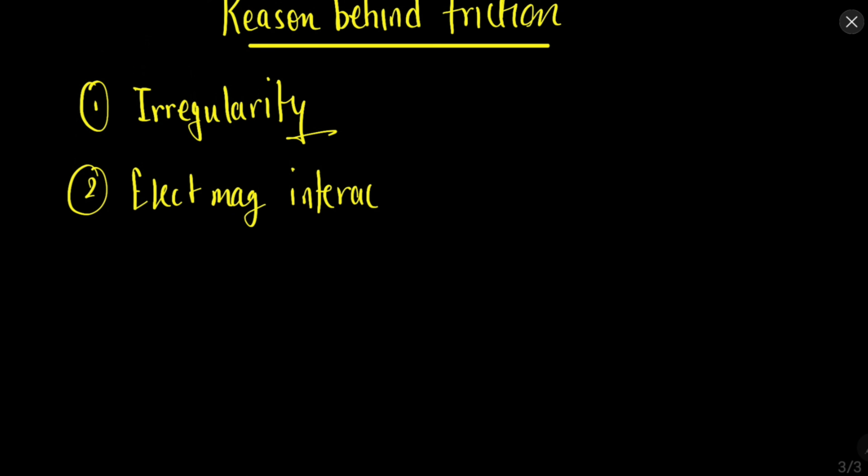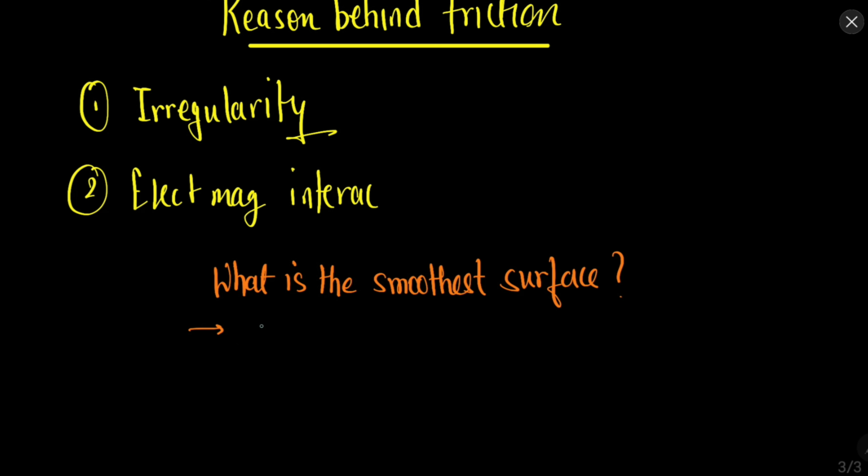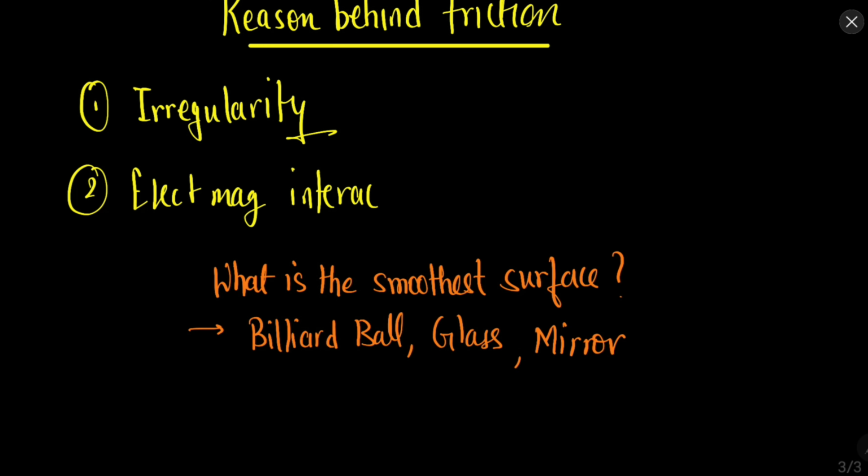If I ask you, what is the smoothest surface you can think of? You might answer a billiard ball, some might answer plain smooth glass, some may answer a mirror. These are some of the smoothest surfaces.